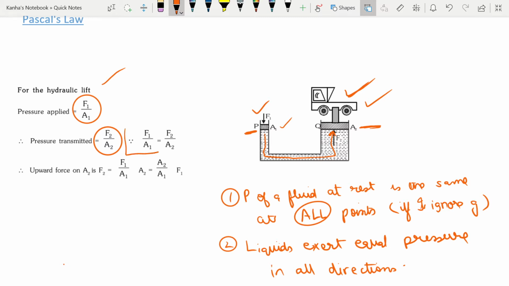Because F1 by A1 is equal to F2 by A2 by Pascal's law, we find that the upward force on A2 is nothing but F1 divided by A1 into A2.